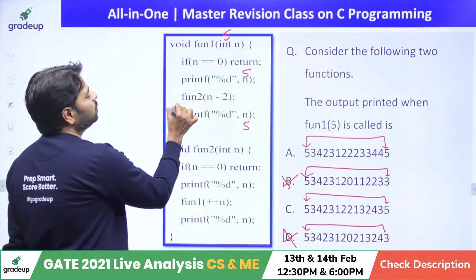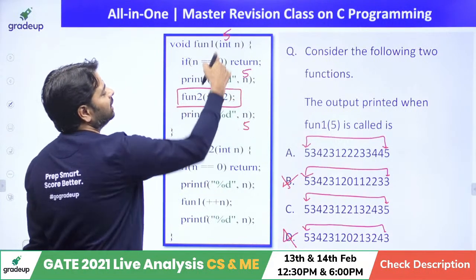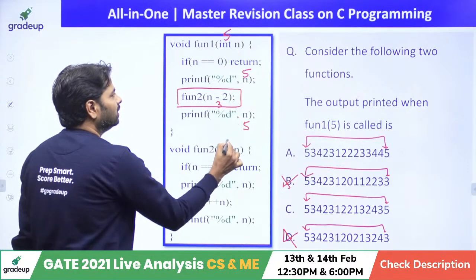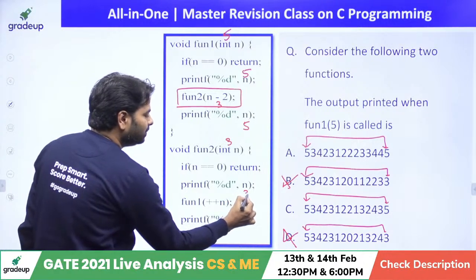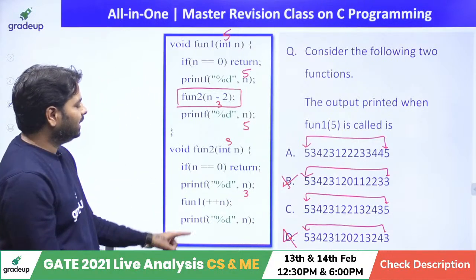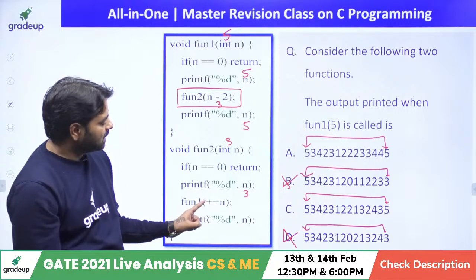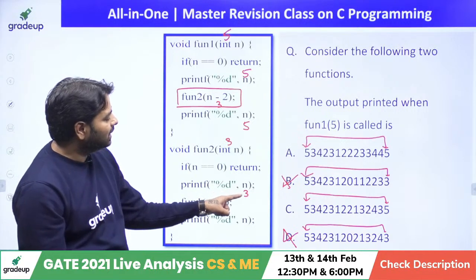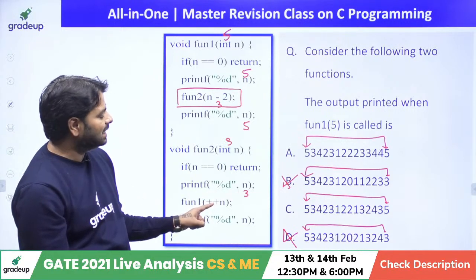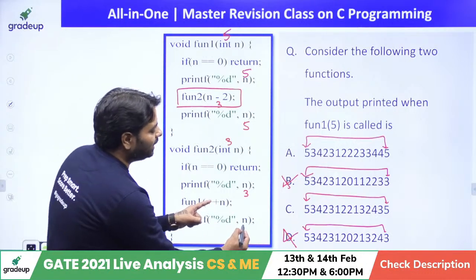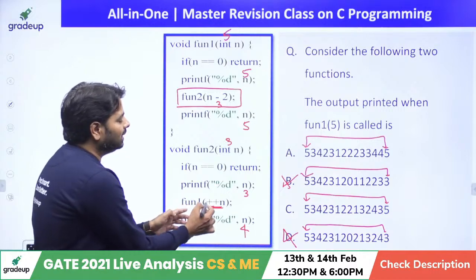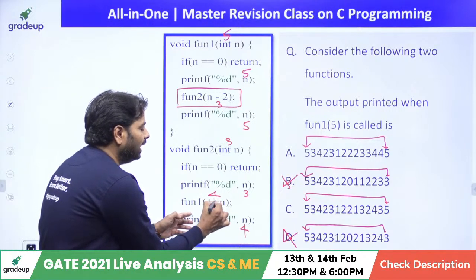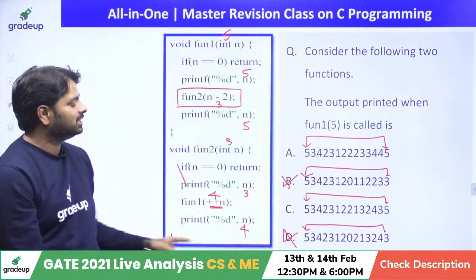Now when you call fun2 of n minus 2, that is n minus 2 is 3, so you go here, 3, and what's going to print here? It is 3 here, but look at plus n, that means 3 is going to increment, 3 becomes 4, so it's going to print 4 here, because of plus n, before calling it's going to increment, and the n value is changed here.